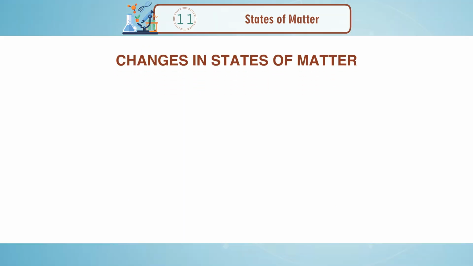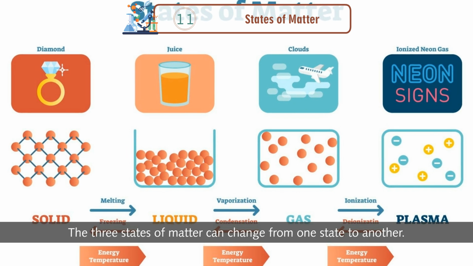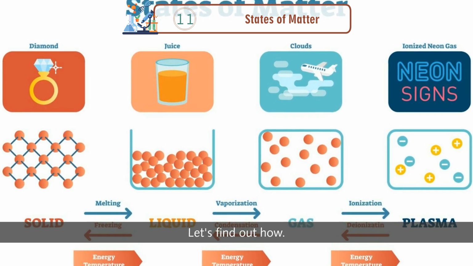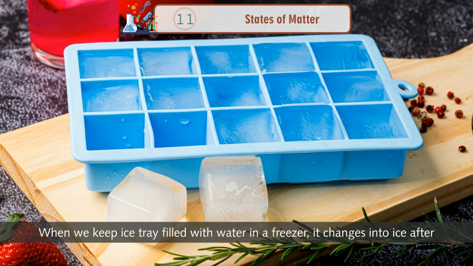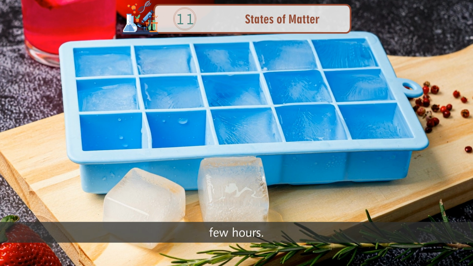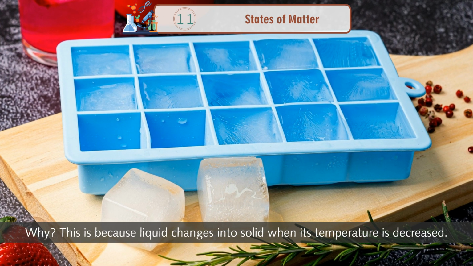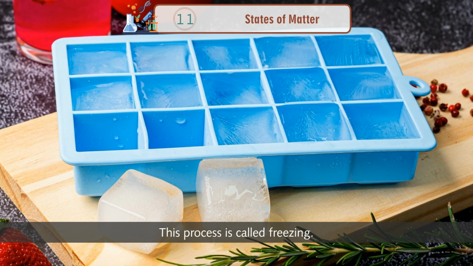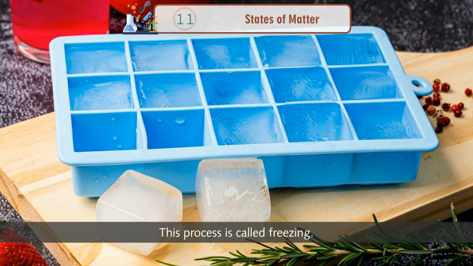Changes in states of matter. The three states of matter can change from one state to another. Let's find out how. When we keep an ice tray filled with water in a freezer, it changes into ice after a few hours. Why? This is because liquid changes into solid when its temperature is decreased. This process is called freezing.